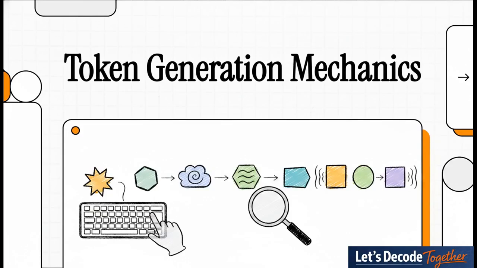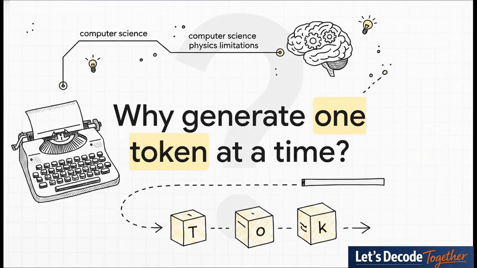Today, we're diving into the fascinating mechanics of why these models are fundamentally trapped in the sequential loop and why generating text all at once remains one of the hardest problems in computer science. You literally see this sequential generation every day. But we really need to ask, why doesn't the AI just compute the entire paragraph and dump the whole answer